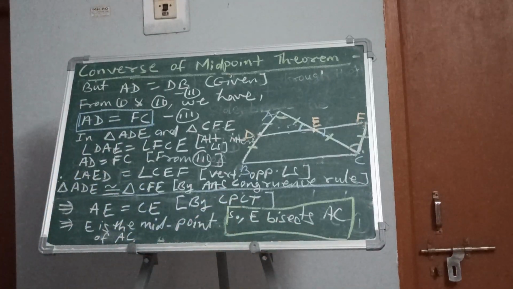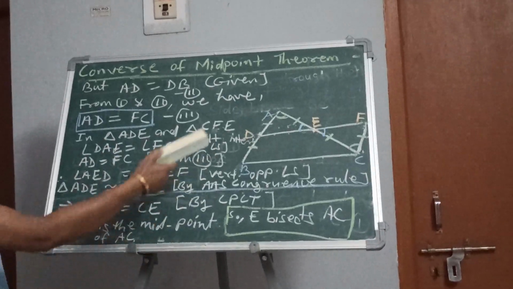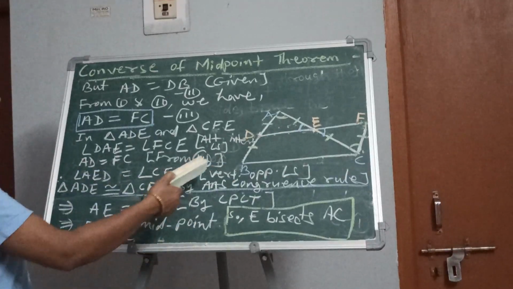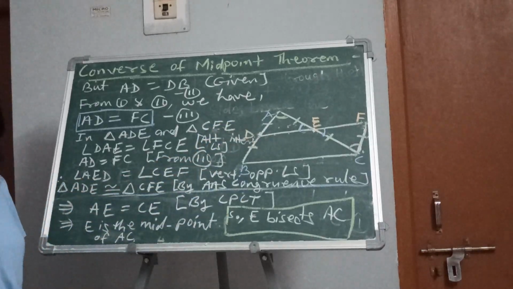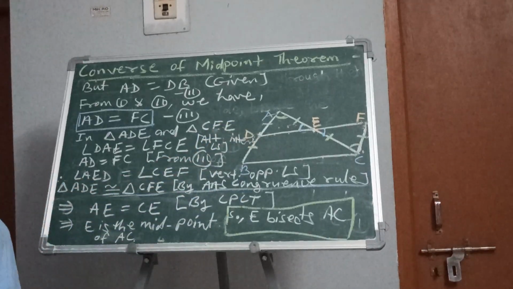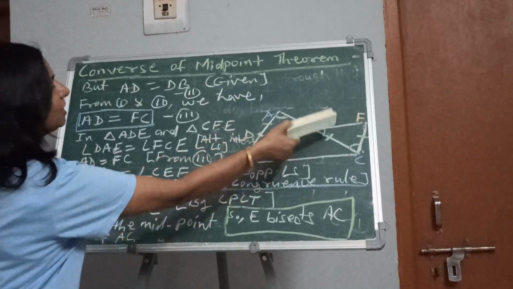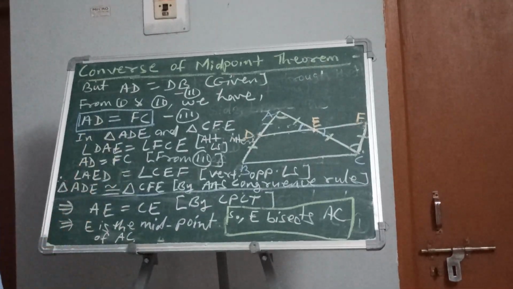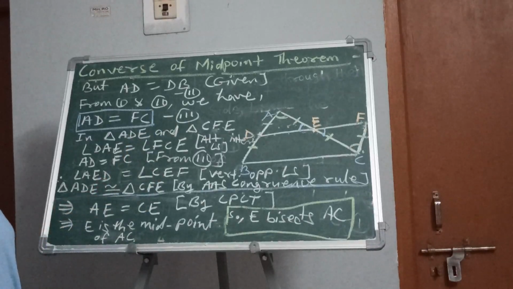Okay. So nothing to do. Don't worry about this. Just take one triangle, do one construction, join this line. First of all, just show that this quadrilateral is a parallelogram by showing two pairs of opposite sides are parallel, and then from there you can correlate that AD is equal to CF. One part you have already got. Then you can just take another congruency rule also here. No, this is not fixed that only you use the AAS. You can prove this by ASA also. Okay, but you have to show that, right?